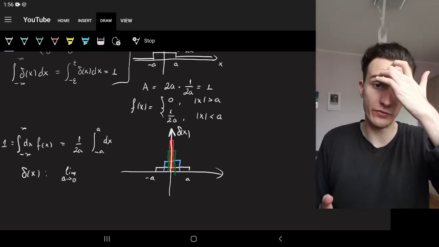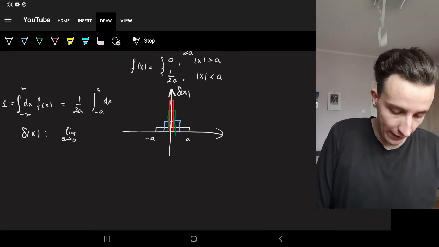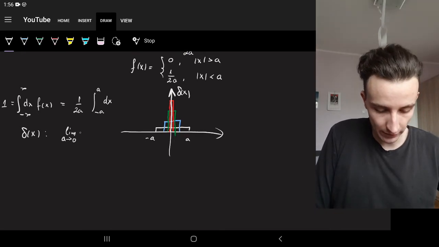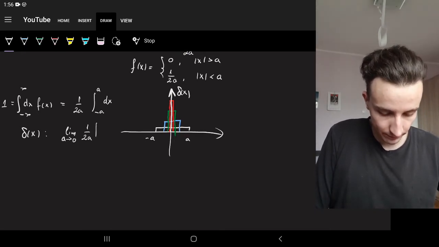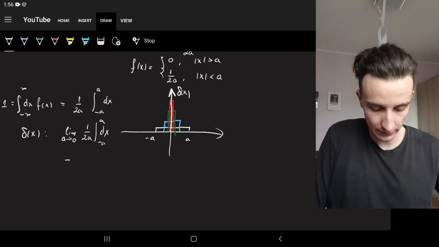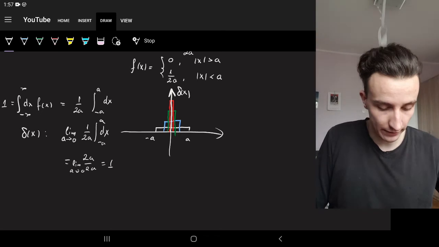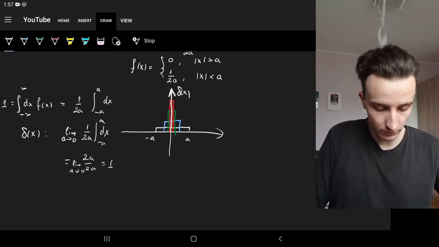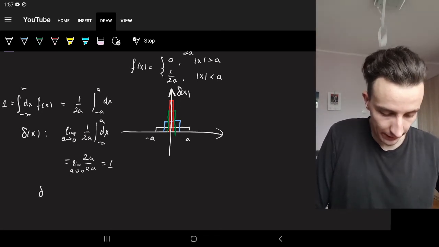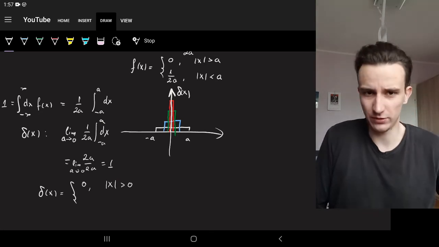You know that 0 times infinity is not generally defined, but this one obviously is, because what we have is the limit of this as a goes to 0. Well, that's just 2a over 2a, and that's 1 with the limit. Even without the limit, it's 1, right? So then delta of x, from the definition of f of x, is just 0 when x is greater than 0, which is always, right?